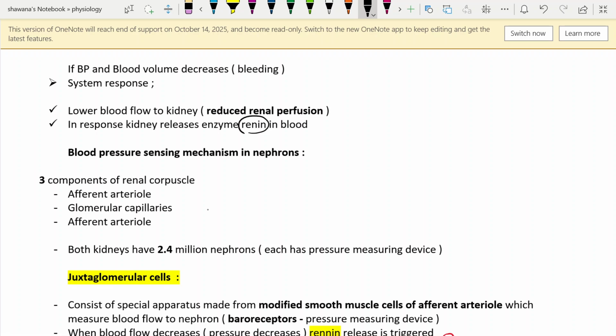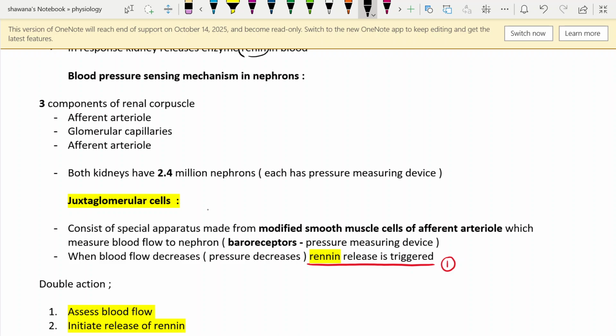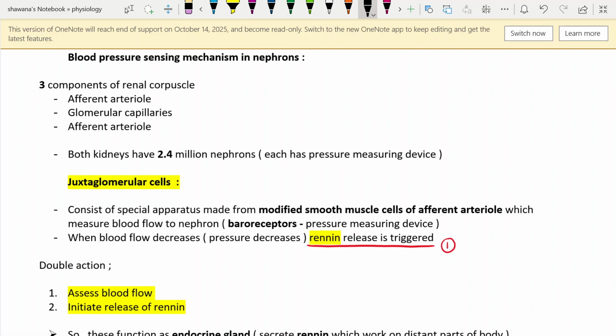So in basic concepts, there are three components of the renal corpuscle: afferent and efferent arteriole, and the glomerular capillaries. We are going to discuss what are the pressure measuring devices in the kidneys that are going to assess our blood pressure. In case of hypotension, how do our nephrons know that the person is suffering from hypotension, or in case of hypertension, how do our nephrons know that there is high blood pressure?